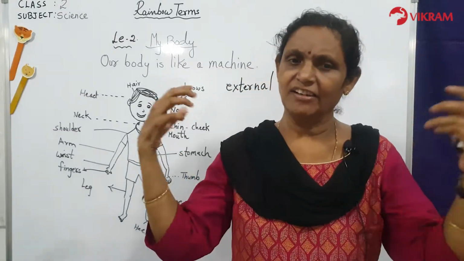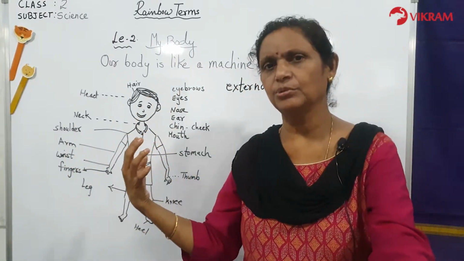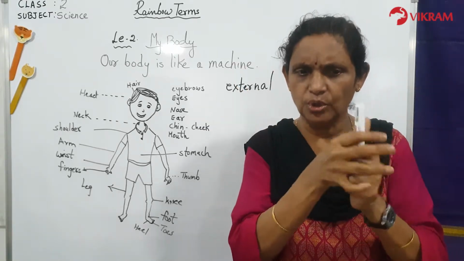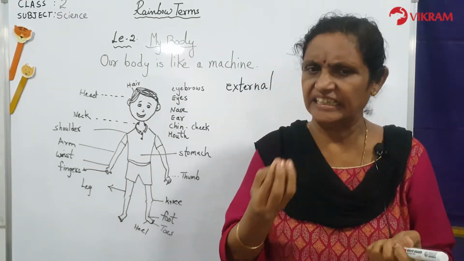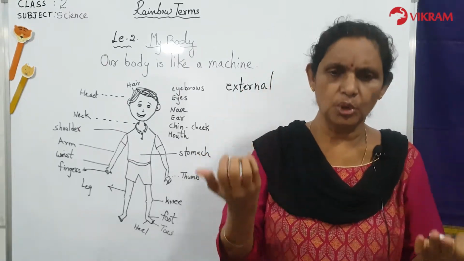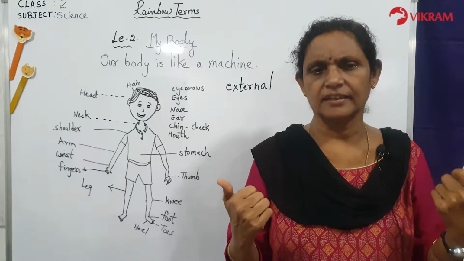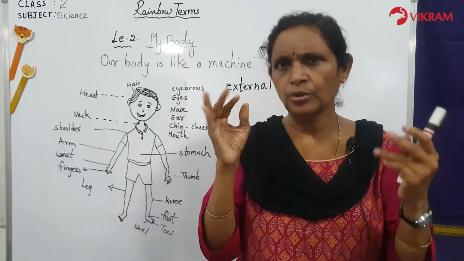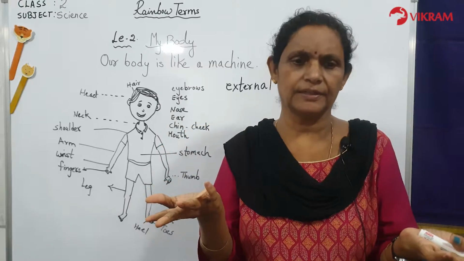Yes. Our arms and hands, what do they do? They can hold pen, pencil, they can do catching work, holding work, writing work, reading, eating, everything. So our arms are going to help us in holding, lifting and carrying things. We are also able to eat and write. So we are using the hands properly.